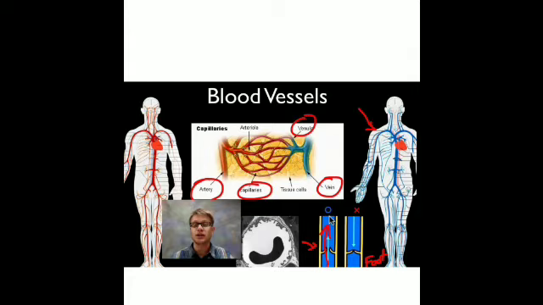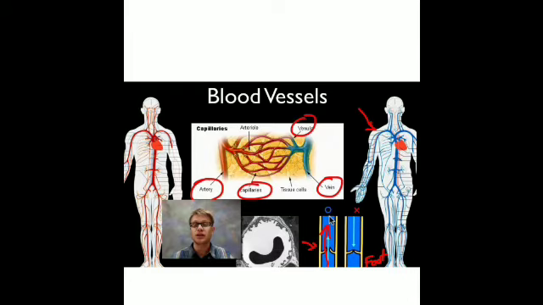Rest of the veins carry deoxygenated blood, that is carbon dioxide rich blood. Now just because they are bringing blood back to the heart from all the parts of the body, they don't need that much pumping action. So they have thin, less elastic and muscular walls, and the blood that is flowing is with low pressure and flows smoothly. So we can see them as greenish blue lines just below the skin of our hands and legs, and they have valves. These valves allow the blood to flow in one direction only, that is only to the heart. And the largest veins in the body are the superior vena cava and the inferior vena cava.